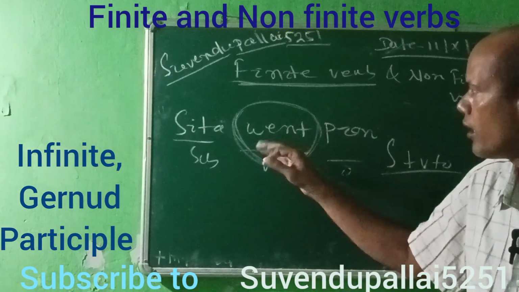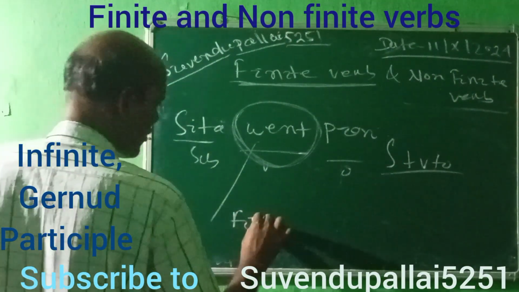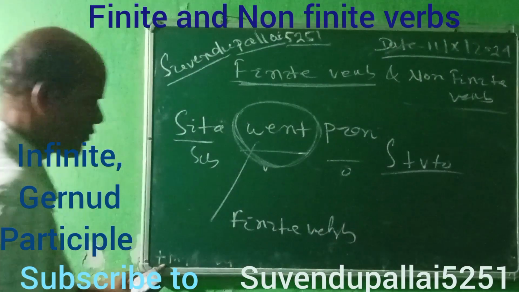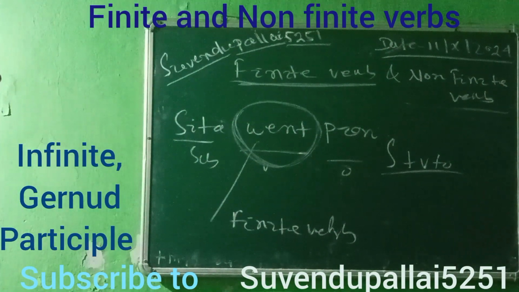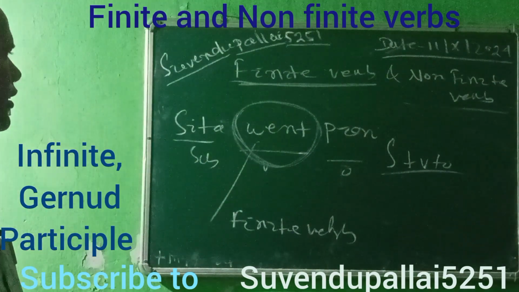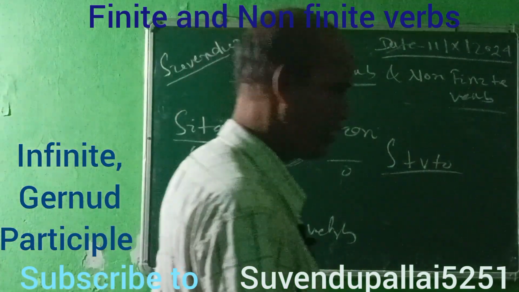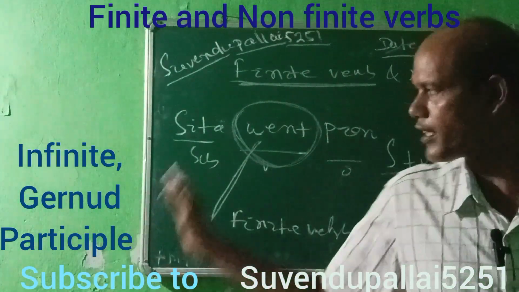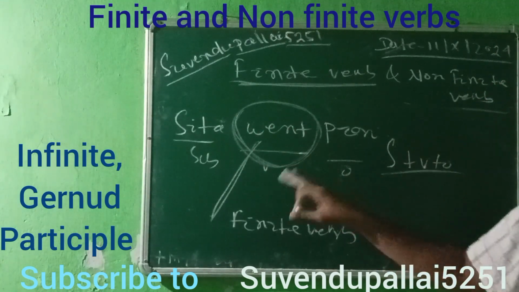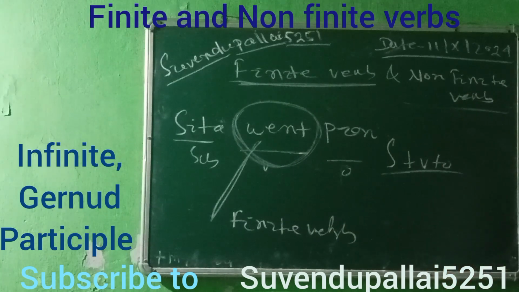Here went is the finite verb, because here it is changing. When you turn it into present tense, it will change.